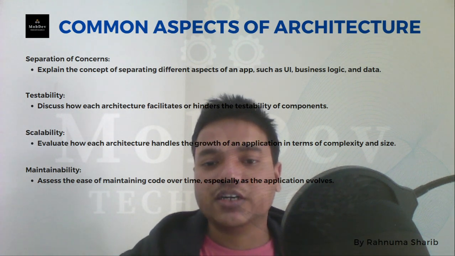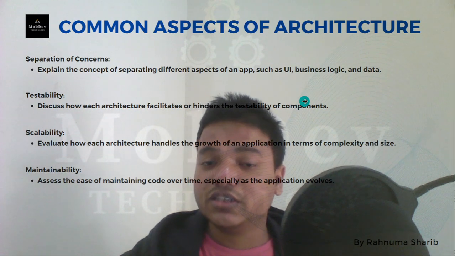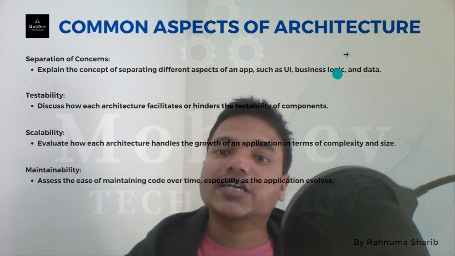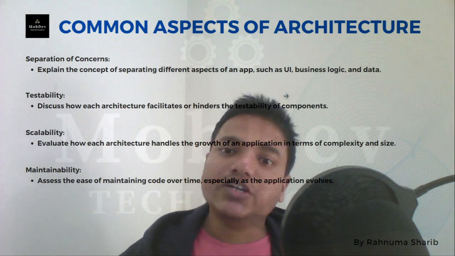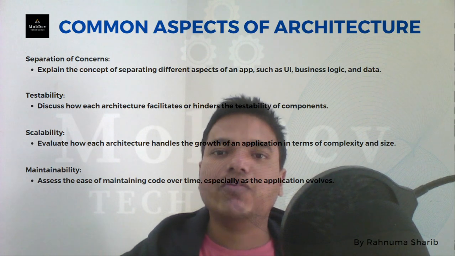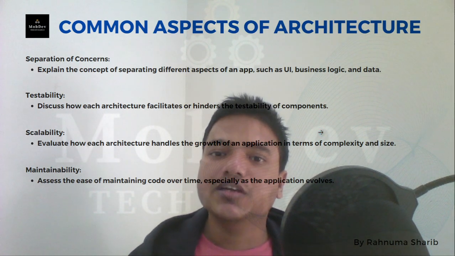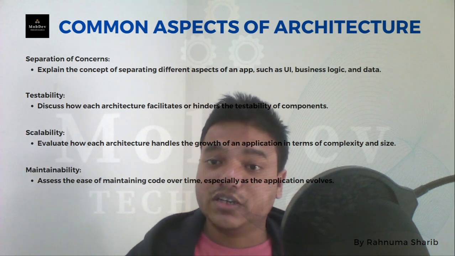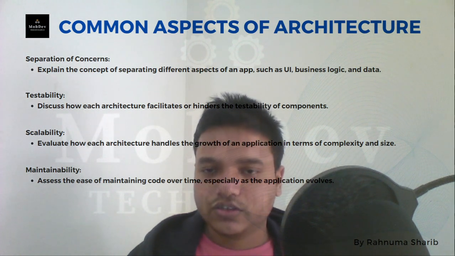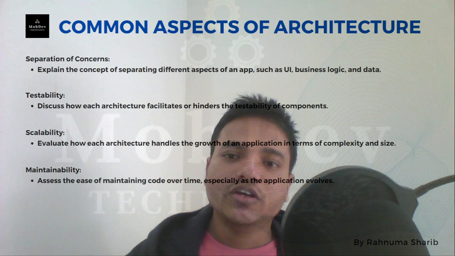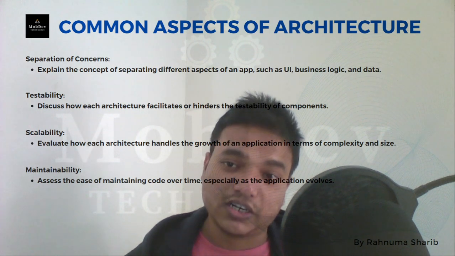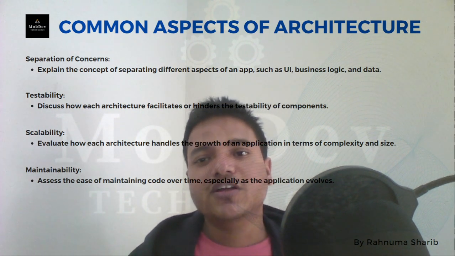By following the architecture, separation of concern is what we follow. This is the first benefit, and the second is testability. We will discuss later how to test things, but at this point just know that if one thing is not dependent on another thing, it is easy to test. When we follow the architecture, the UI part does not depend on the business logic, and the business logic does not depend on the data sources. So we can test things very easily.